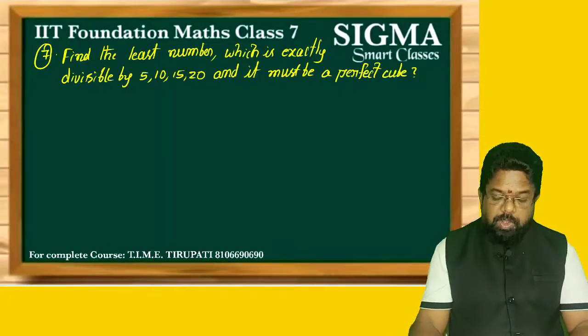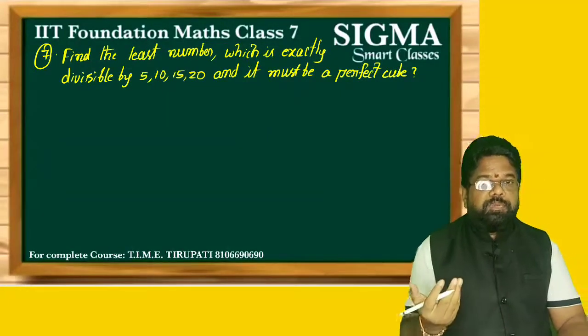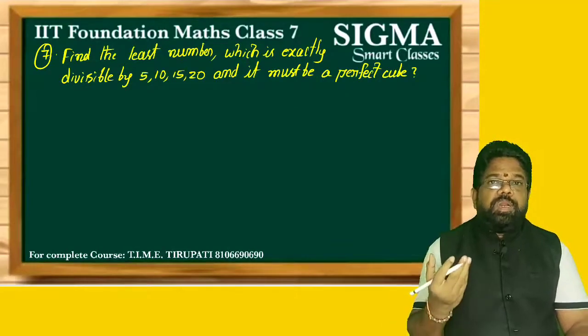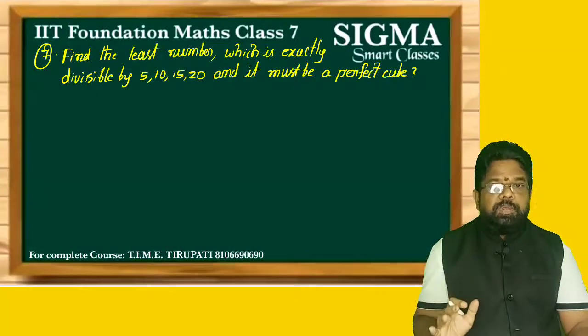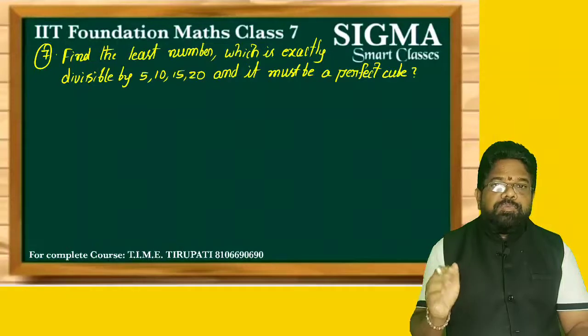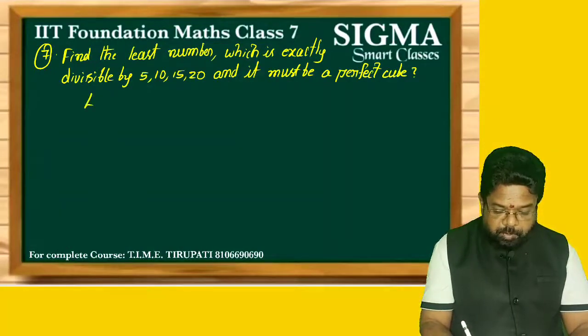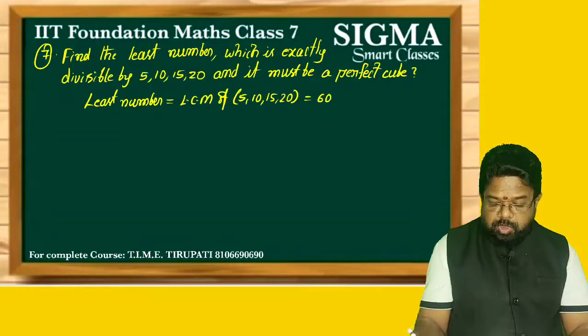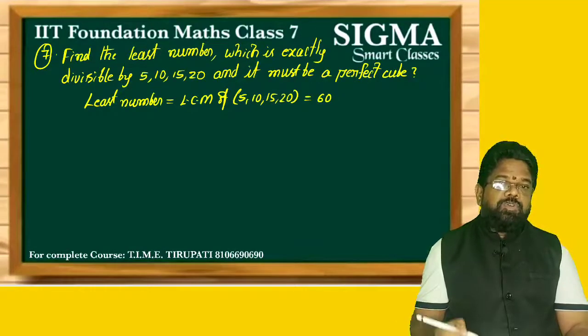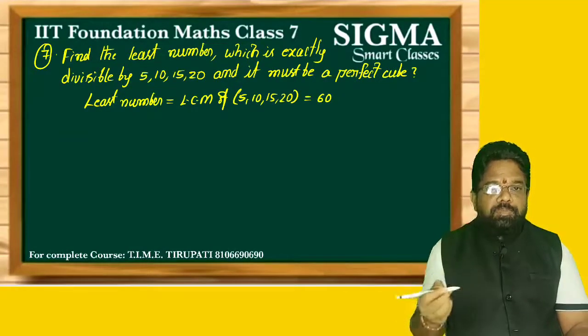Now what do you do? We require one least number. Listen to me carefully. What is the analysis of this question? Which least number do we require? It must be exactly divisible by 5, 10, 15, 20. So the least number is the LCM of the given numbers, that we know. The LCM of 5, 10, 15 and 20 we already calculated is 60. So 60 is the least number which is exactly divisible by 5, 10, 15, 20.